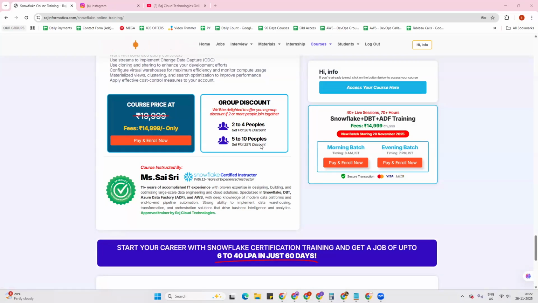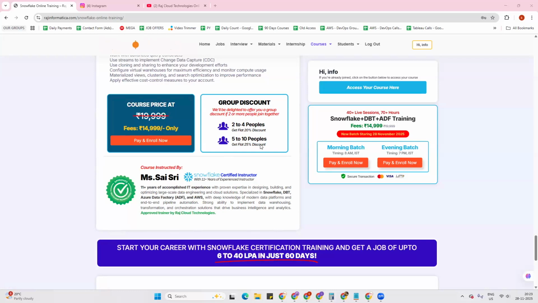Generally, the evening session timings are 6:30 p.m. to 8 p.m. Since everyone will be available only after 8 p.m., we have scheduled this session after 8 p.m. itself. But generally, the regular classes for the evening batch are from 6:30 p.m. to 8 p.m.